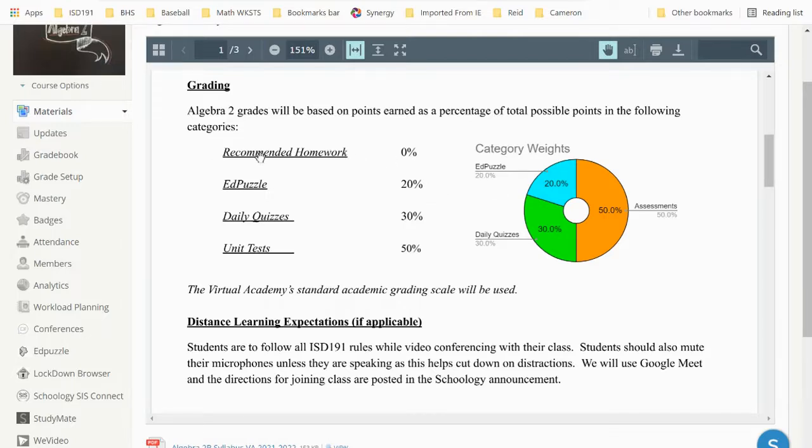You'll notice the 4th category here is recommended homework, and it's marked as 0% in the grade book. Yes, I keep track of that because I want to see who's completing the recommended homework and who might not be completing the recommended homework and going straight to quizzes and tests. If you're not doing well on your daily quizzes and you're skipping the recommended homework, you might want to go back and attempt the recommended homework and learn from it before you start taking your daily quizzes.